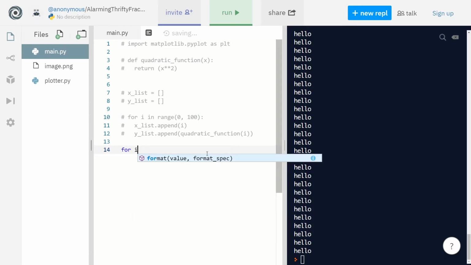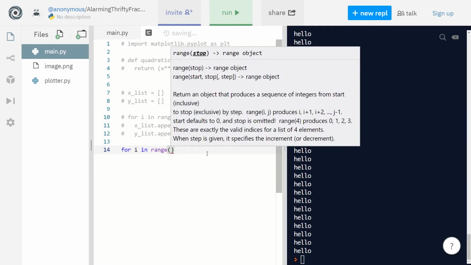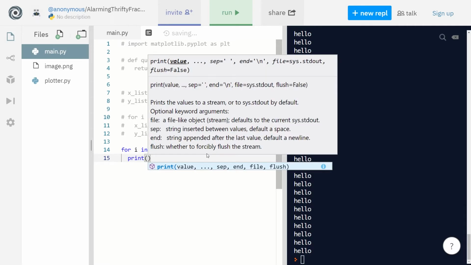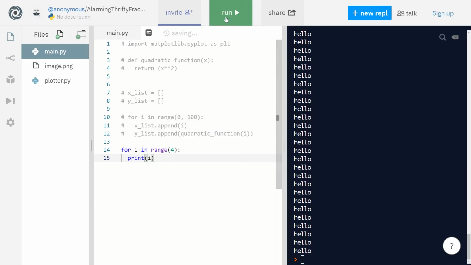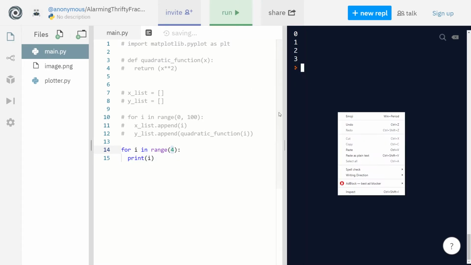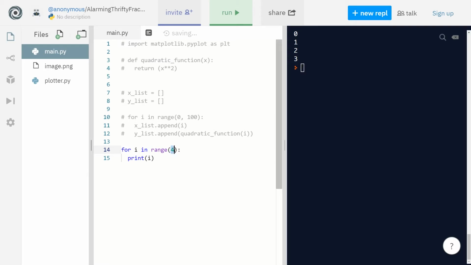Let me just quickly do demonstrations on for loops. So the minimum amount of arguments for the range is actually 1. So if you do for I in range 4, this is going to print 0, 1, 2, 3. So the 4 is exclusive. And it goes from 0 until this value minus 1, okay?